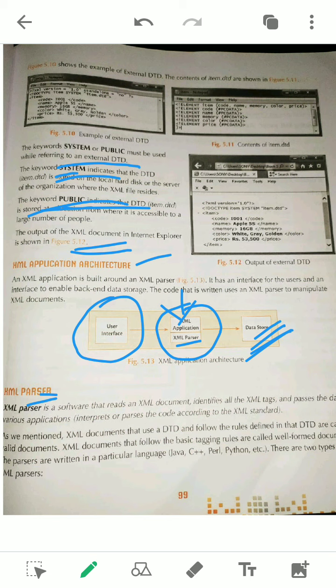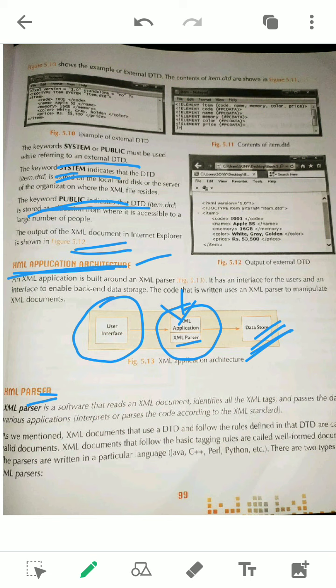So there are two interfaces, one front end interface and another, the back end interface. Front end is for the users and back end is for the providers, the servers, we can say, who are serving the data to us. So this is the architecture. Remember this diagram, it is also a very important topic. So you just learn these things. What are XML applications? This is a new topic in your syllabus. It was not there in the previous book, so it is included in this new book.